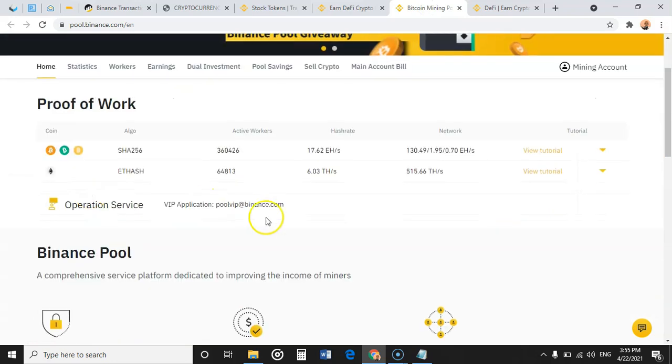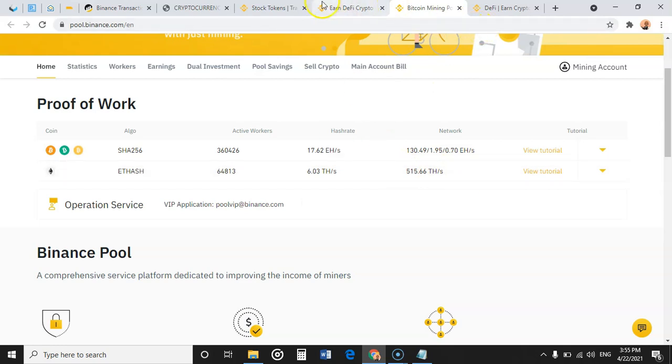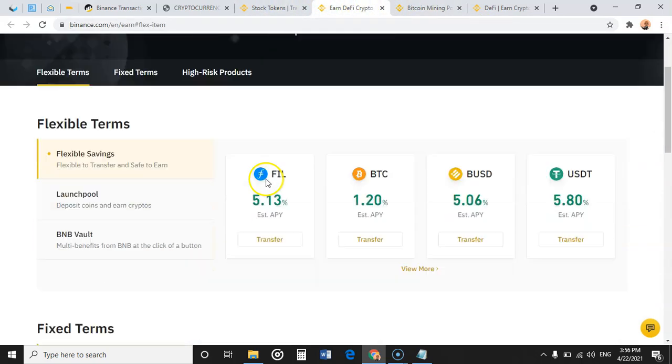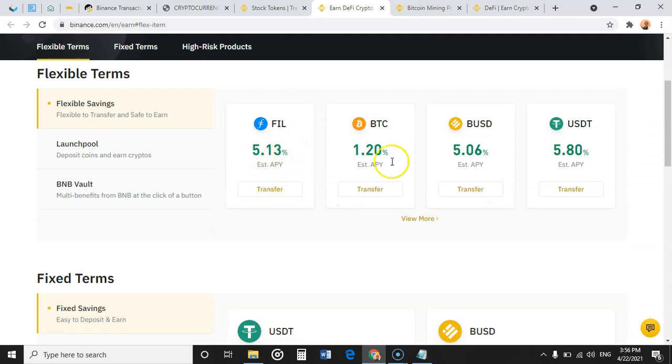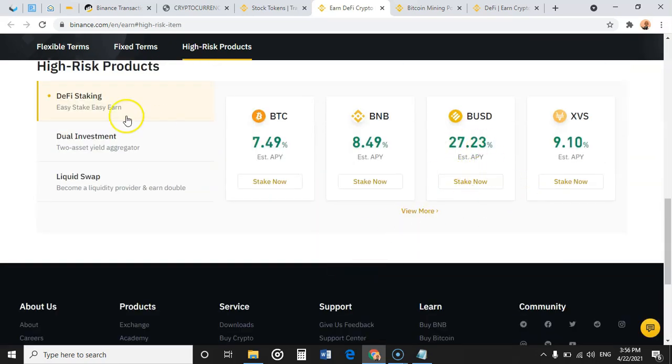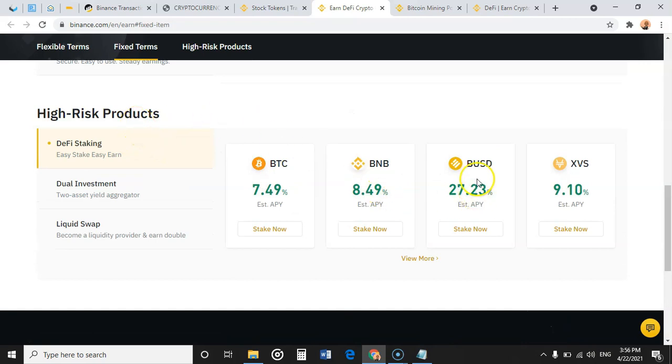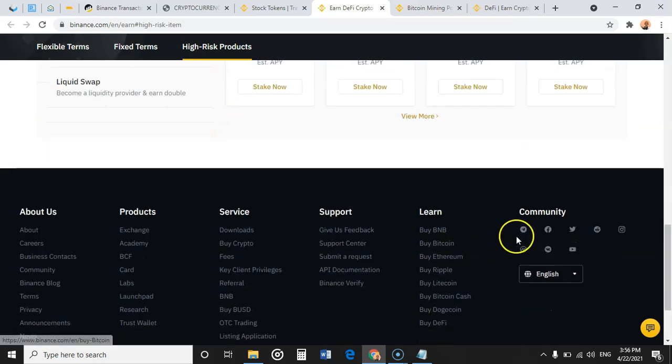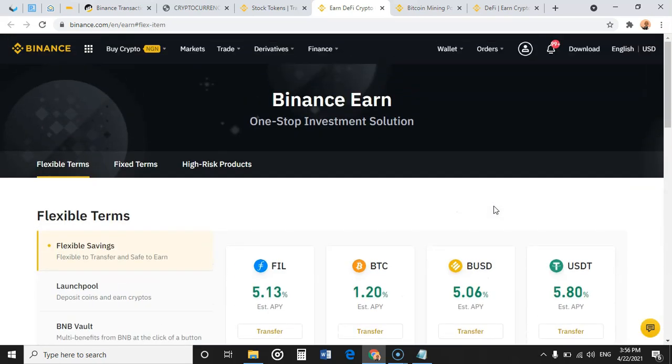And if you want to go into mining, you want to contribute to your hash power and also mine, you can do that here. There's a bunch of things you can do on Binance. So if you want to earn more crypto, if you deposit BUSD, you're going to earn 5% on it. If you deposit like $10 million of BUSD, you are getting 5% straight at the end of the year. Same thing applies to USDT and other tokens. Okay, so for these high risk products, if you're depositing BUSD, you are getting 27.2% APY at the end of the year. Okay, so that is that.